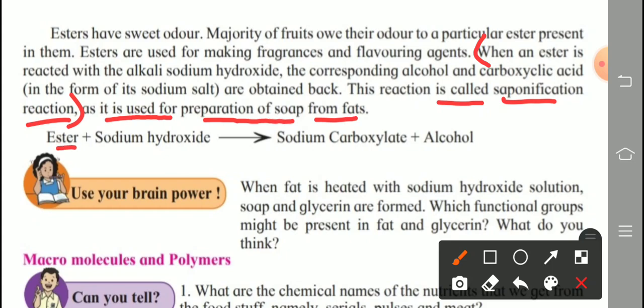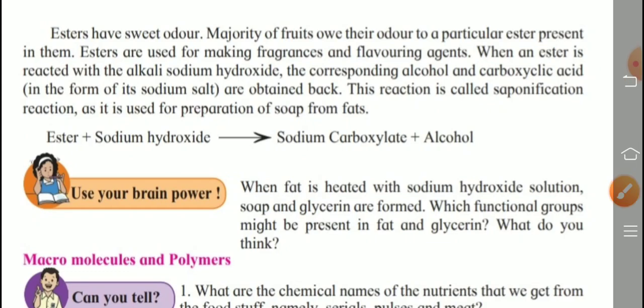Now in general, ester reacts with sodium hydroxide to form sodium carboxylate plus alcohol. All are getting? So what is the esterification reaction? See the video, read the textbook carefully and try to write the answer first. I will give the answer in our assignment.